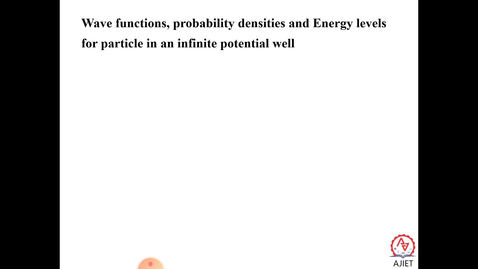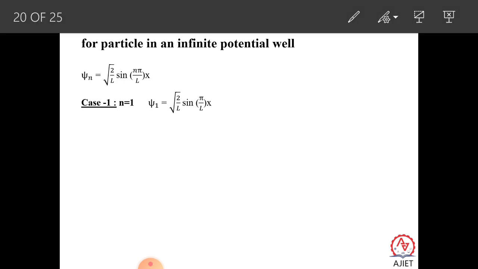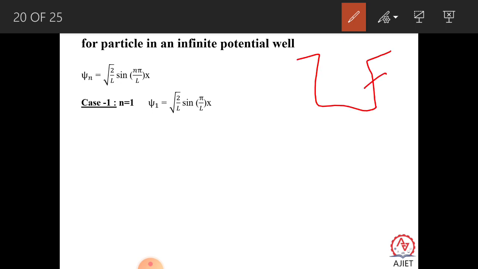The last one we have to discuss is the wave function, probability density, and energy levels for a particle inside an infinite height potential well. We already discussed and got the expression ψ = √(2/L) sin(nπx/L). So case 1, for n = 1, what happens? For example, we have taken an infinite height potential well like this, and now let us put an electron here. It is an n = 1 orbit electron, a ground state electron, which we put inside the well. After some time, where can we find the electron inside the well?